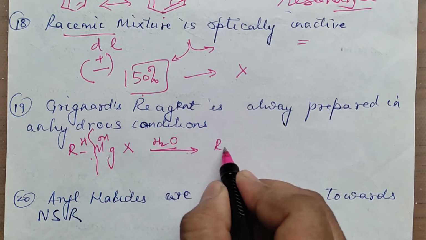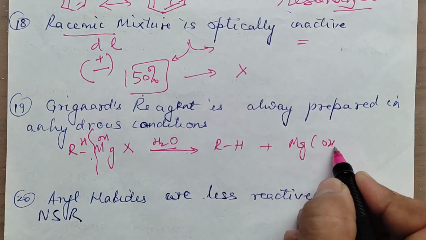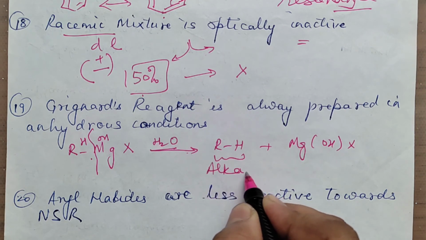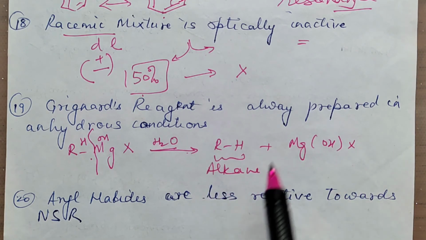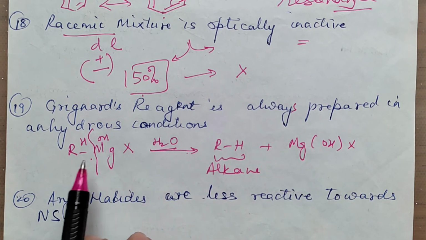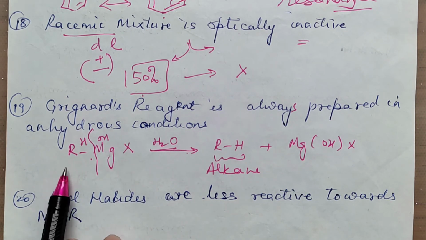That means you will get RH plus Mg(OH)X, which means you will get alkane. Grignard reagent is always prepared in anhydrous conditions, because if you use water, the Grignard reagent so formed will undergo hydrolysis and will result in the formation of alkane. Clear?